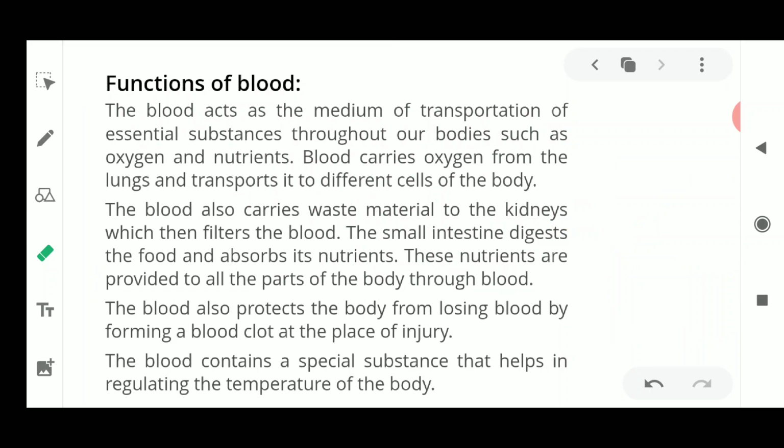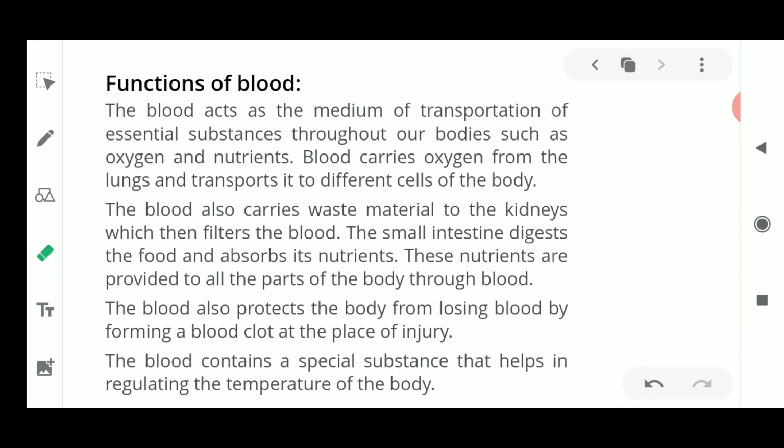Next, what is the function of these blood cells? Now you can easily understand. The components of blood are the cells, which are only the red blood cells, WBCs and platelets, and the plasma. So what is the function of all these parts? We have individually seen that plasma helps in the fluidity of the blood and the transportation of the cells. Among the cells, the main function of the RBC is to carry oxygen from one place to another, because it contains hemoglobin.